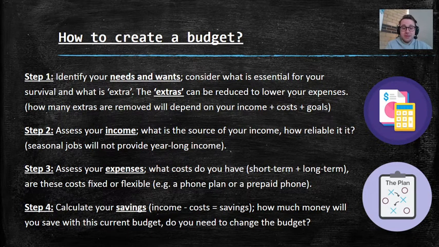If my income is $10 higher than my costs, I'm still earning money every month. I still have savings, but is that really going to help me prepare for unexpected expenses? Is that going to help me achieve my financial goals? If my goal at the start of the year is to buy a new car, and my budget helps me save $10 a month, I'm not going to buy a new car for $120 at the end of the year. I think that'd be a bit tricky. So do I need to change the budget? So, 4 easy steps there for budgeting.